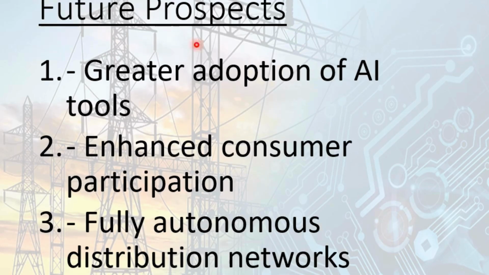Then how does the future look? We have to adopt AI tools in a greater manner. Then enhanced consumer participation. Consumers should be educated to install smart meters and smart meter apps so that they can visualize their consumption patterns of electricity. Then a fully autonomous distribution network should be available to us. These are the future prospects.